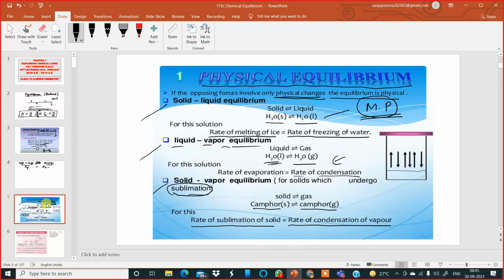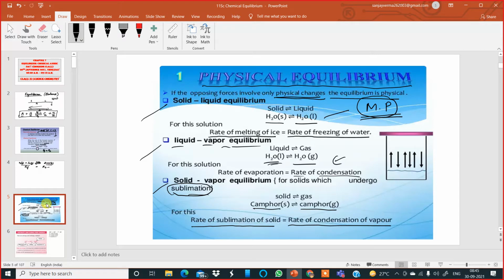What is the meaning of sublimation? Can you tell me? Any one of you? Ankit, are you there? So sublimation is direct change from solid to gas. Yes, direct conversion of a solid to its vapor or the conversion of the vapor to its solid. That is sublimation, either way. So this was a good example about physical equilibrium to all of you.